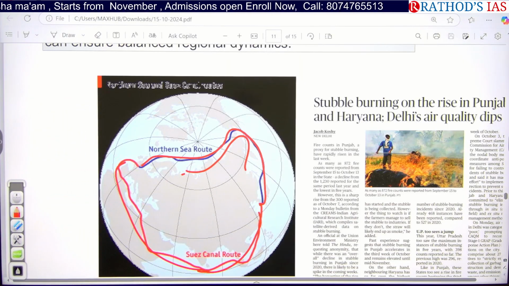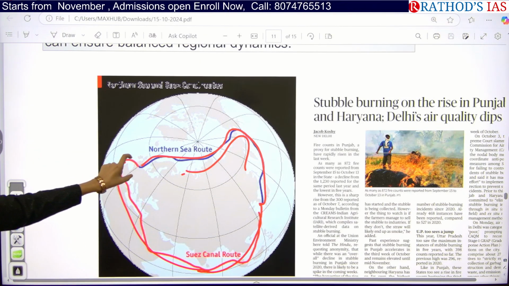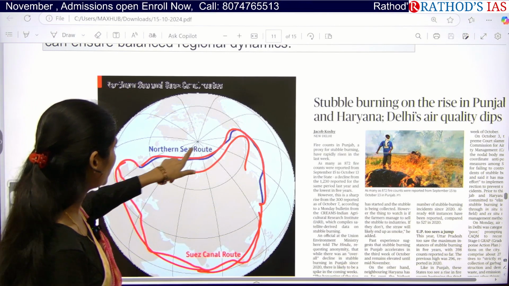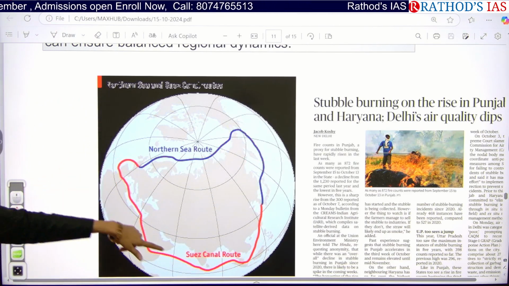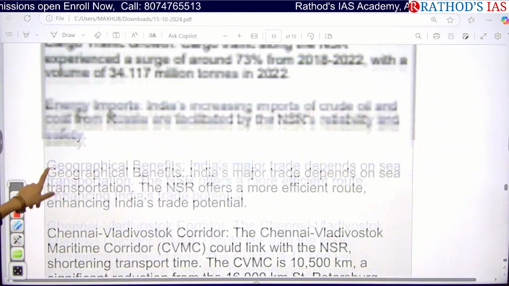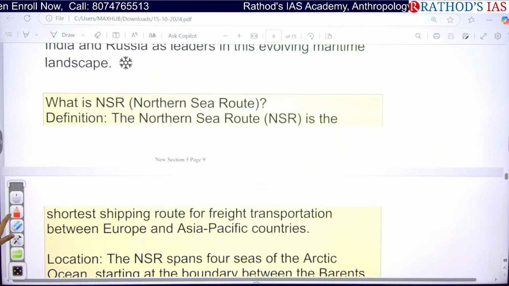Okay. So this Northern Sea Route is very, very important to reach these European countries. So this region is very less, the area which is very less here if you are going beyond this. So if you see some facts regarding this, what is this Northern Sea Route?